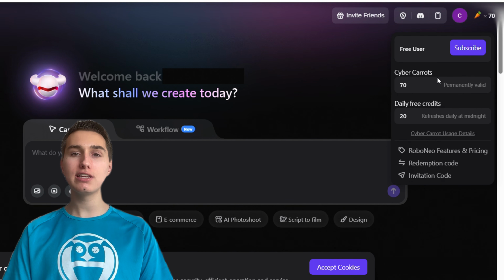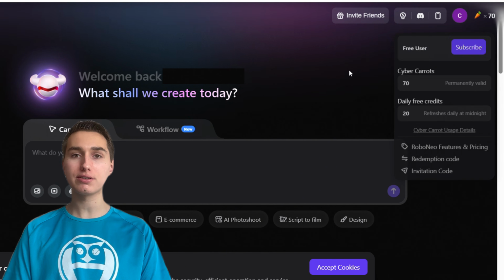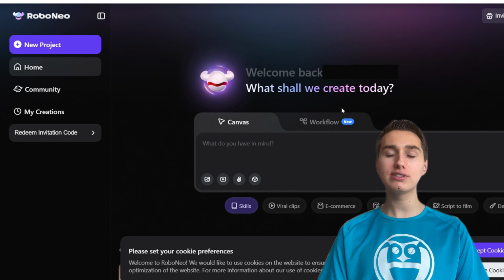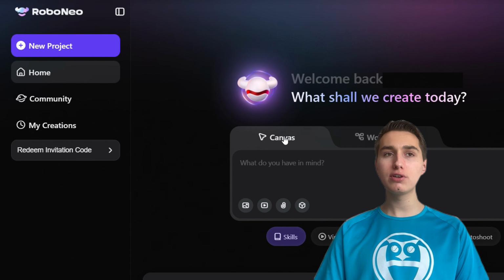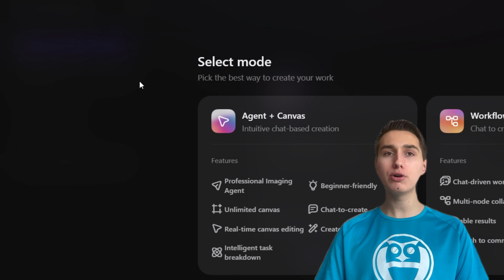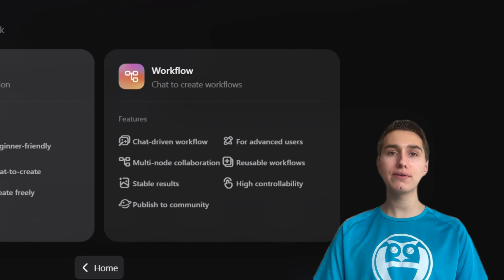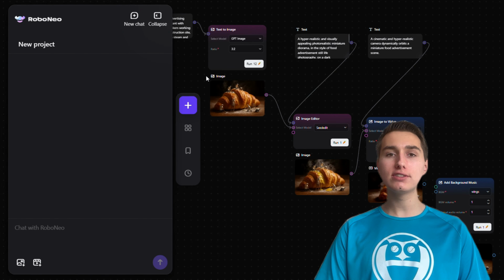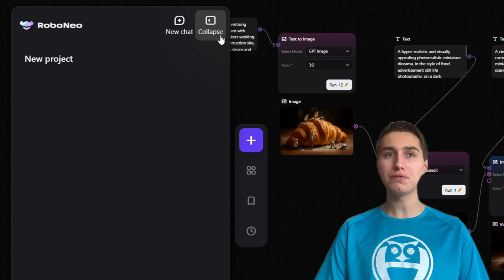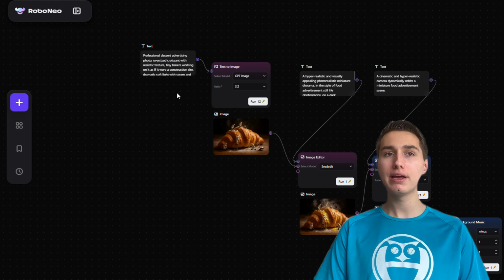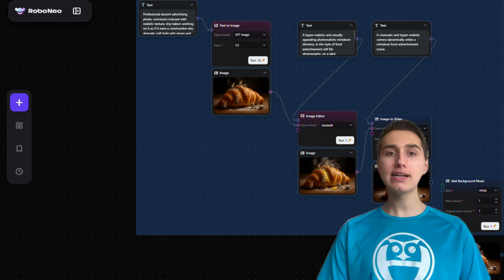This AI tool is limited, but in a minute I will show you how you can have access to unlimited credits. Before I show you, you have to understand how it works. So you have to click on new project and you have two modes, the agent plus Canva for the beginners and the workflow. So you have to click on workflow. You will arrive on this page and you have to collapse the view. We have a complete template and you have to select everything and then delete.